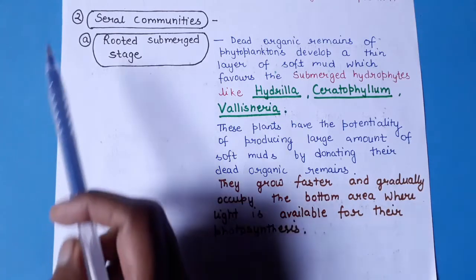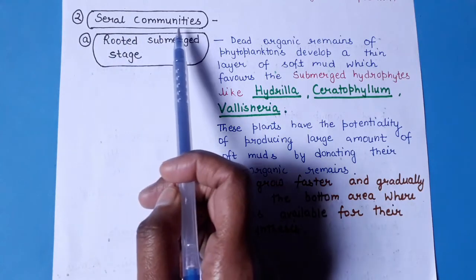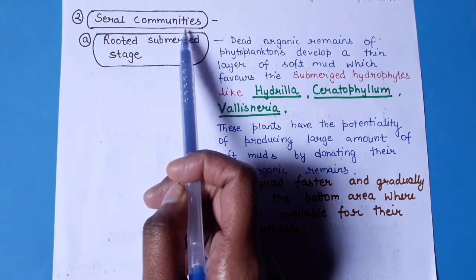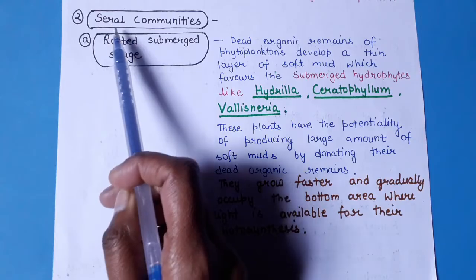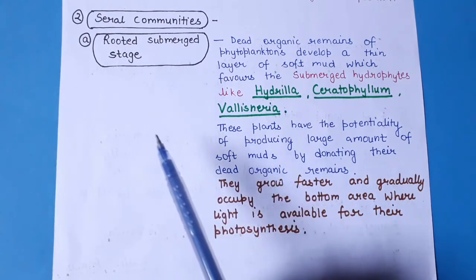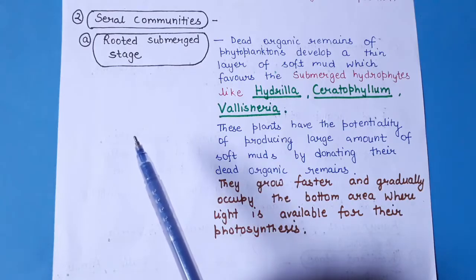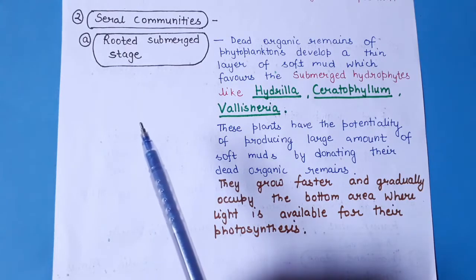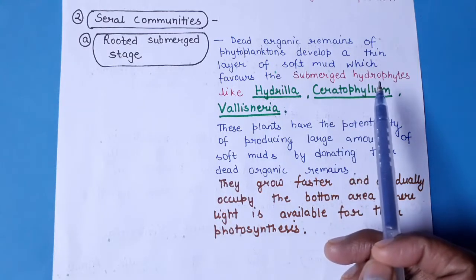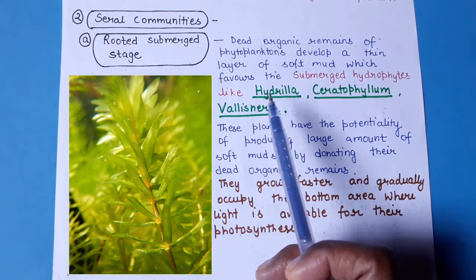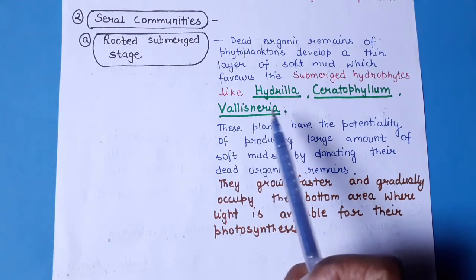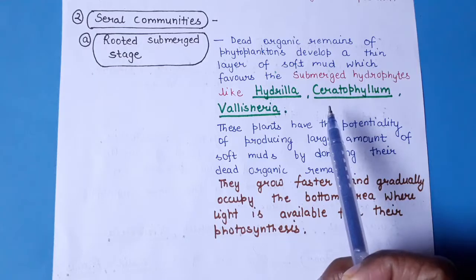Now coming to our second stage, that is the seral communities, which are regarded as the transitional stages within the process of succession. The first stage within the seral communities is the rooted submerged stage. As the phytoplanktons have died and created a layer of soft mud over the bottom of the pond, the submerged hydrophytes will grow there. The submerged hydrophytes like Hydrilla, Ceratophyllum and Vallisneria are completely submerged within the water.